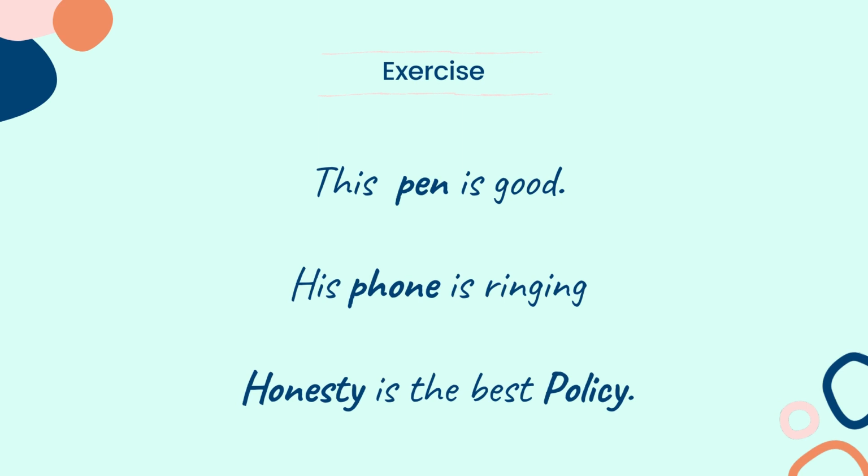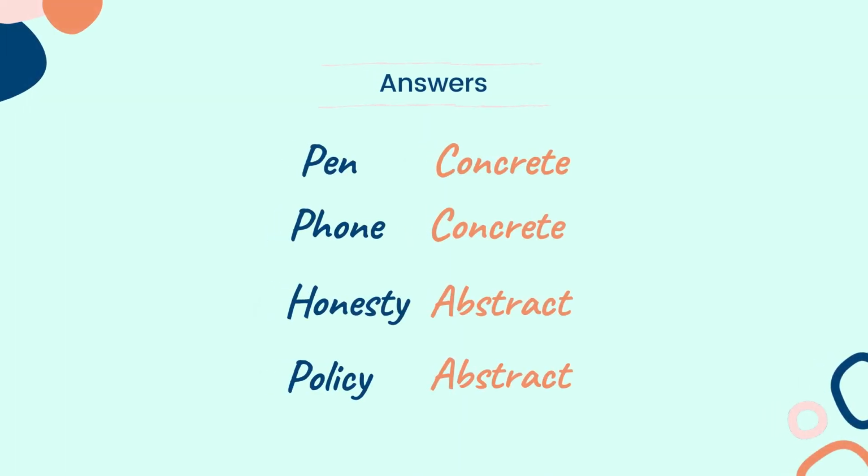Let me give you an exercise to validate your learning. Identify whether the highlighted nouns pen, phone, honesty, and policy in the sentences are concrete nouns or abstract nouns. I will share the correct answers in a while. The correct answers are on your screen now. I hope you would have given the answers correctly. You may pause the video and verify your answers.